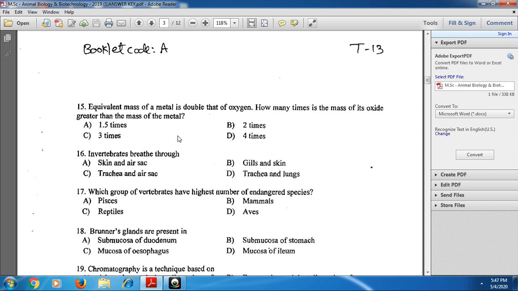Maybe the answer for the 15th one is 1.5 times. The answer is 1.5 times. You can solve it.